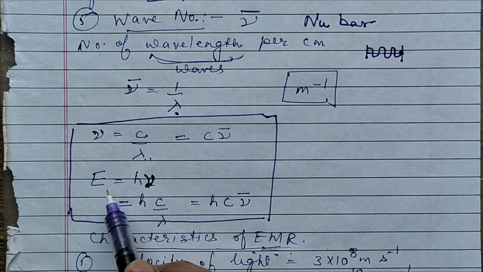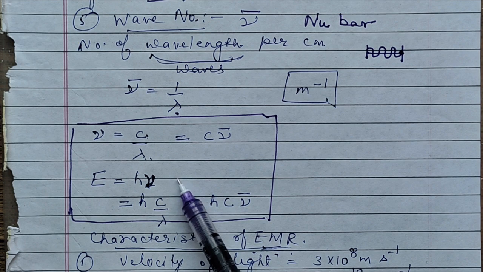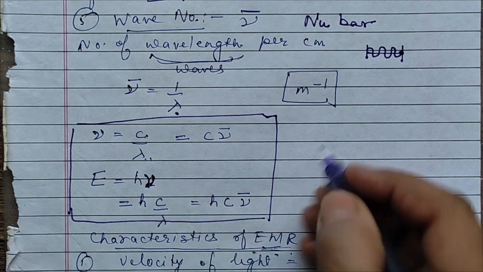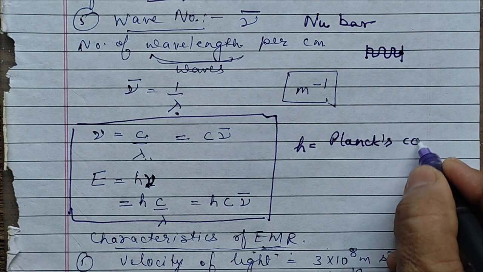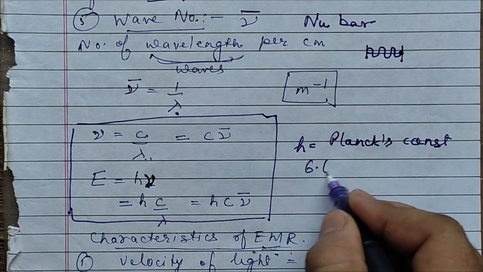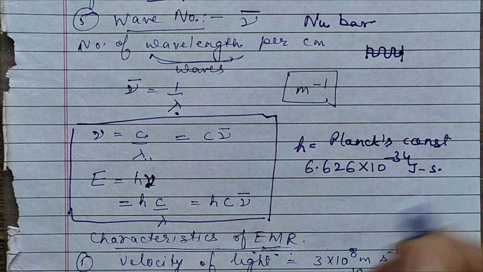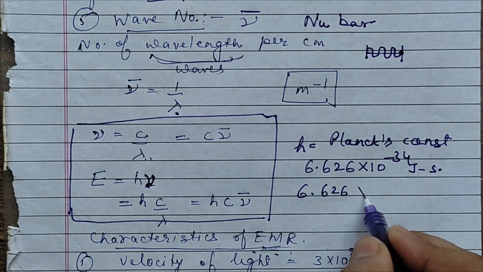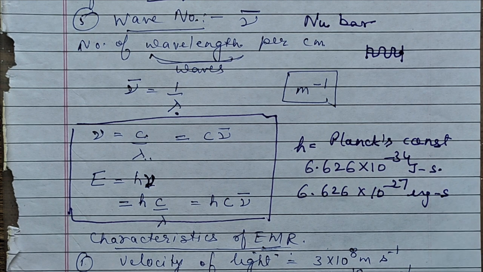Right? Sometimes energy is also to be calculated, and they give frequency or wavelength. So energy is h nu. What is h here, children? h is Planck's constant. And the value for that is 6.626 into 10 to the power minus 34 joule second. If you are writing in ergs, it will be 6.626 into 10 to the power minus 27 erg second, based upon what is given. If you are writing in MKS system, we will use the first one, and the second if we are using CGS system.